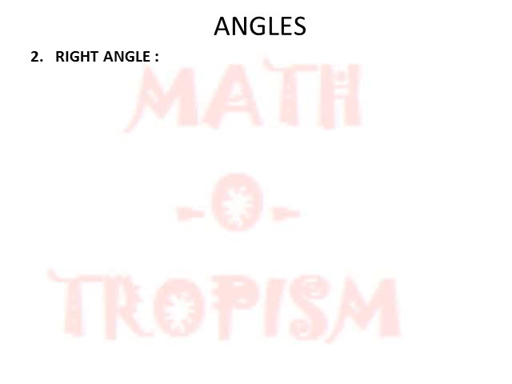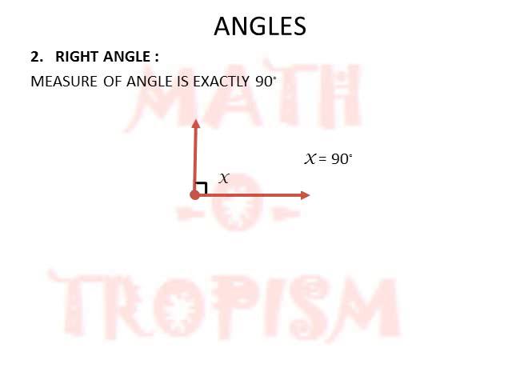Next we come to the right angle. When the measure of the angle is exactly 90 degree, then it is called the right angle. It is represented by a small square at the vertex.